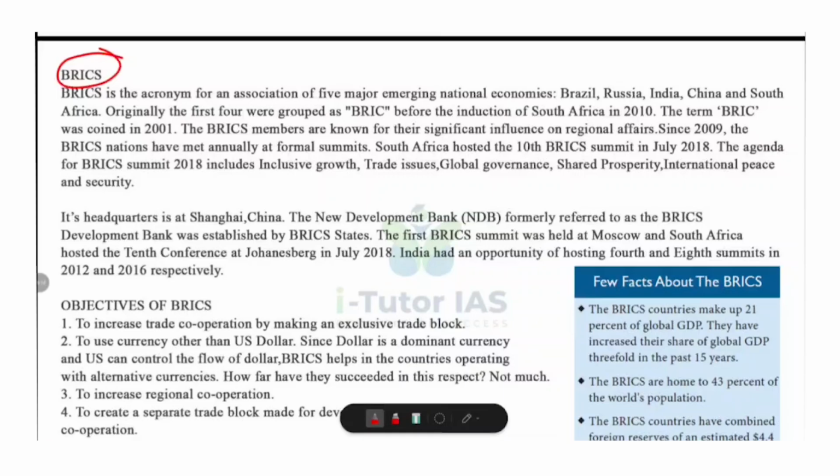BRICS is an acronym that stands for Brazil, Russia, India, China, and South Africa. It represents 5 major emerging economies that play a significant role in shaping global economic and political trends. Originally, it started as BRIC, when only 4 countries, that is Brazil, Russia, India, and China, were part of it. And in 2010, South Africa joined and became BRICS. Its headquarters is in Shanghai, that is in China.